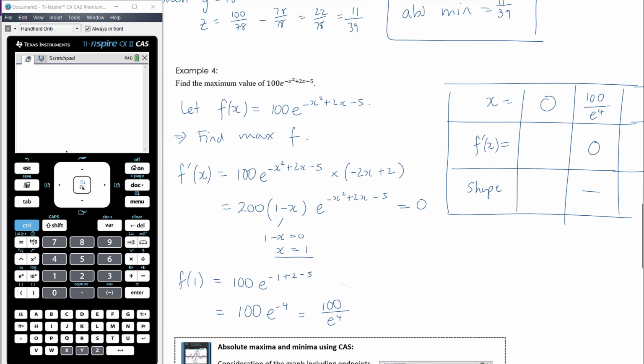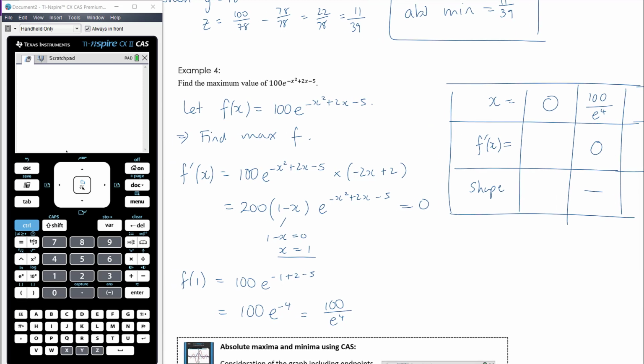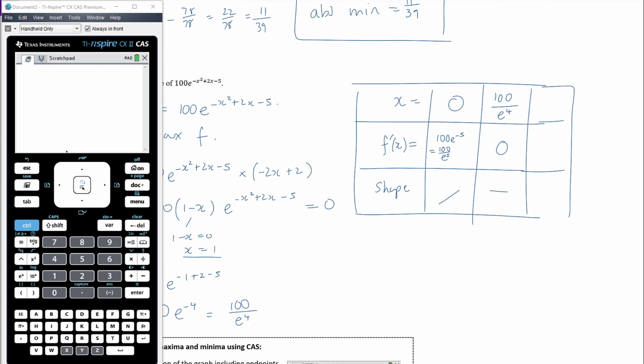So let's sub x equals 0 into this. That will give us 100e to the negative 5, which is 100 on e to the 5. Small, but it's still positive. And then a number bigger than 100 on e to the 4. So e is about 2.71, so let's say it's about 3. 3 to the power of 4 is 81, so it's 100 on 81.